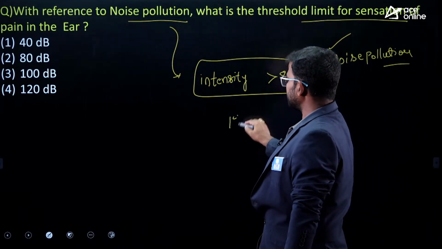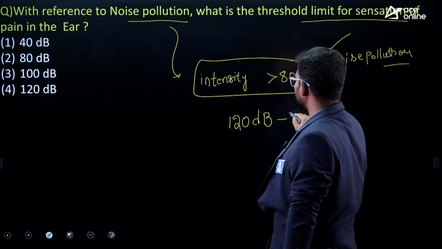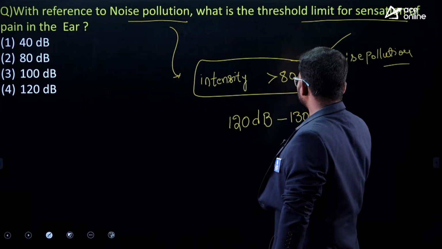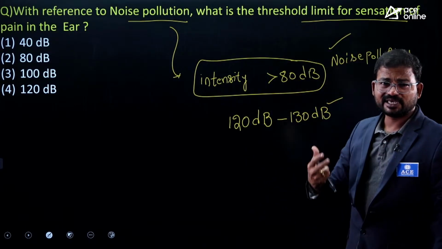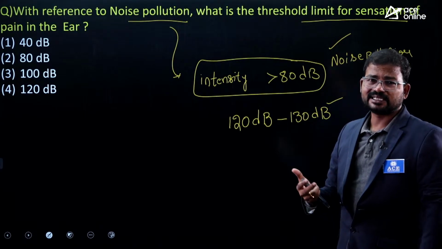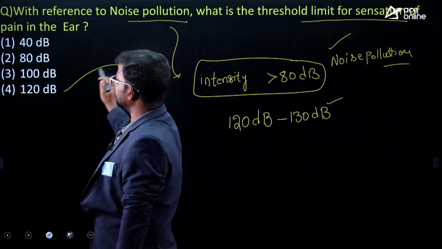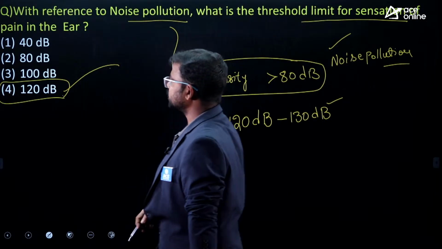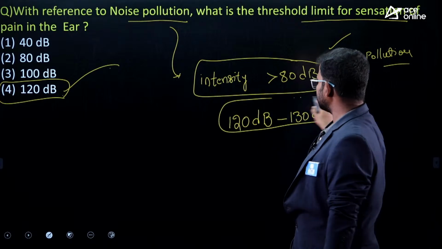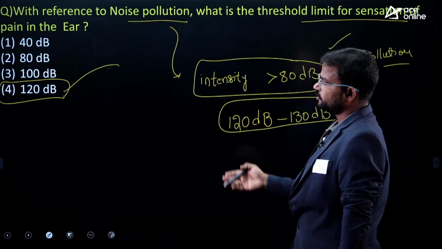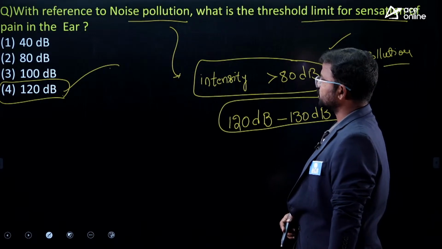Suppose guys, if the intensity of sound is more than 120 decibels, meaning 120 to 130 decibels, the ear cannot bear that kind of high intensity sound. So that's why here the correct one is option 4. 120 to 130 decibels is actually the correct value, but based on the options we have to consider, mostly option 4 is the correct one.